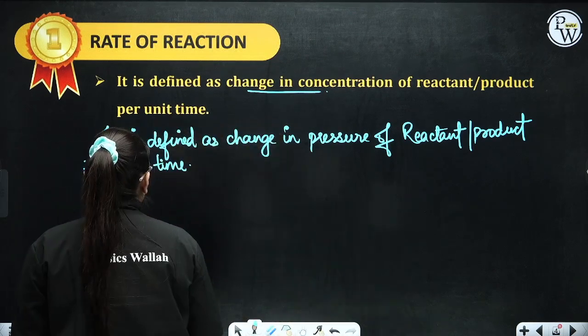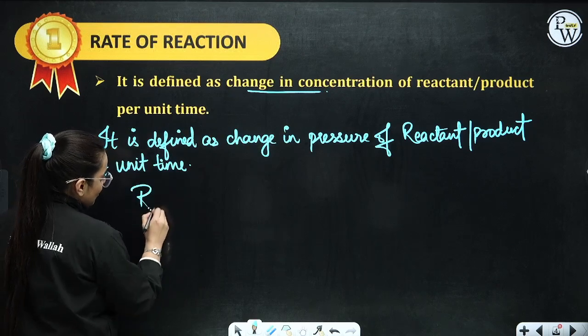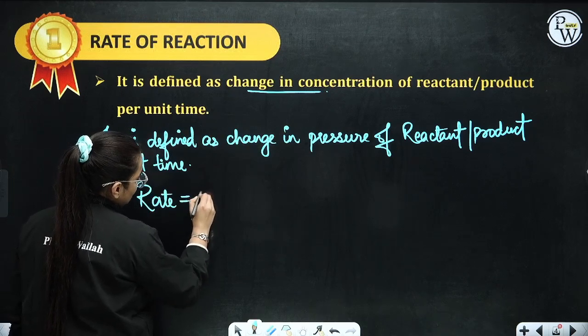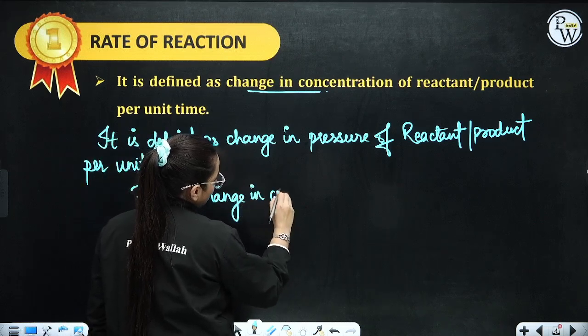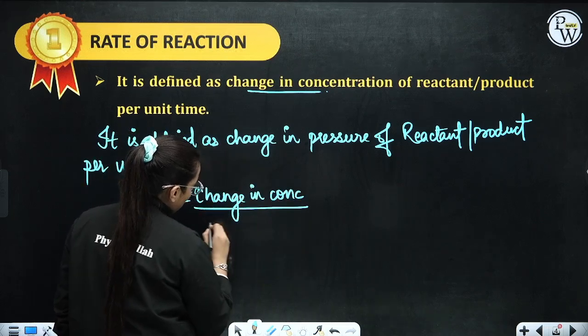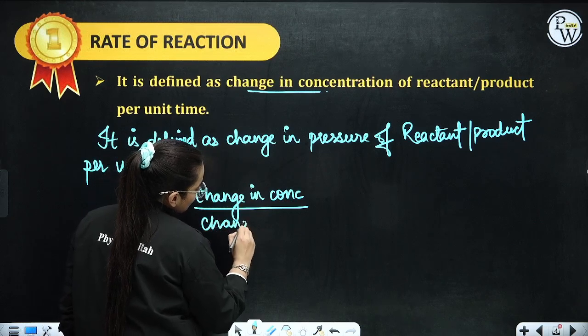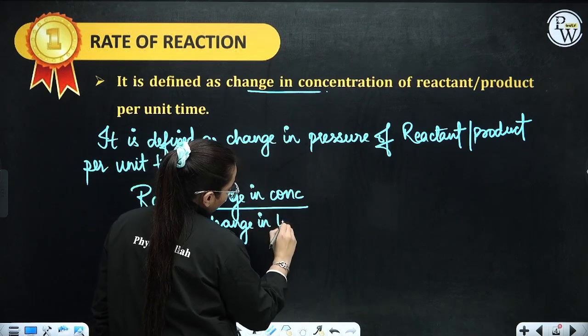Right. Now, if I have to write a general formula, how shall I write it? Rate is equivalent to change in concentration upon change in time.